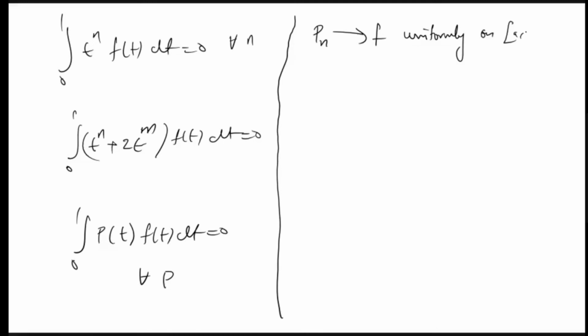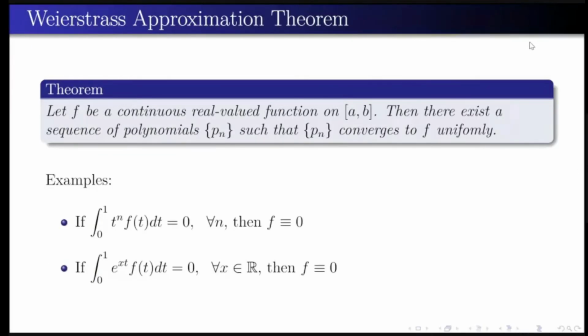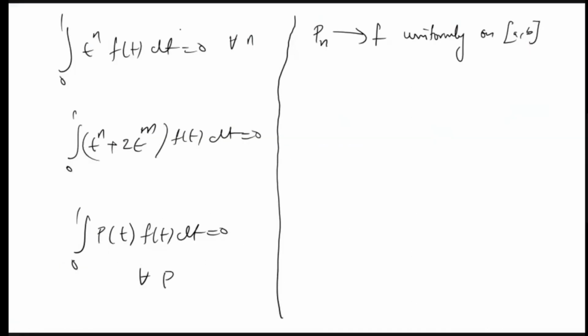on closed interval AB. Okay, so here I missed a small thing. f should be continuous, because we can approximate only continuous functions via polynomials. So it was there in the question. Okay, here it converges to f uniformly on closed interval AB. So from here, this is true for any polynomial. So we can say that the integral from 0 to 1 of Pn of t times f of t dt is also equal to 0 for all n.